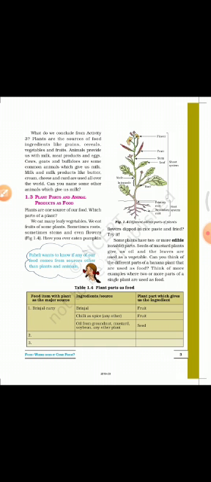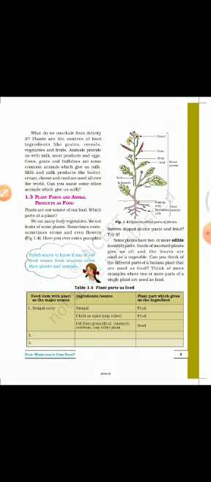Brinjal is also known as eggplant. Now, the ingredient in brinjal curry is brinjal. Brinjal is the fruit of the plant. Though brinjal is a vegetable, it is known as the fruit of the plant. Similarly, chili is also the fruit of the plant.